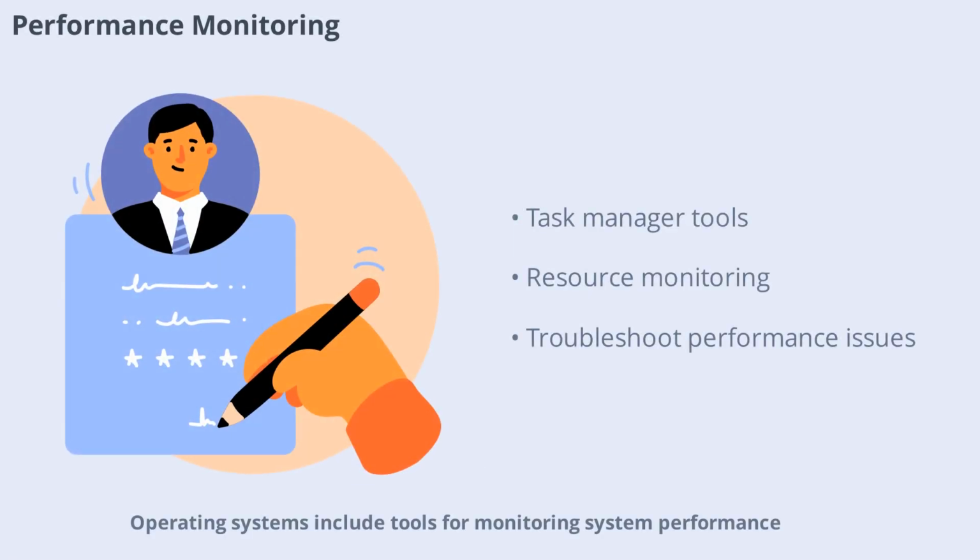Operating systems include tools for monitoring system performance, such as task managers and resource monitors. These tools help users track CPU, memory, and disk usage, identify bottlenecks, and troubleshoot issues. Performance monitoring is essential for maintaining a healthy and responsive system.